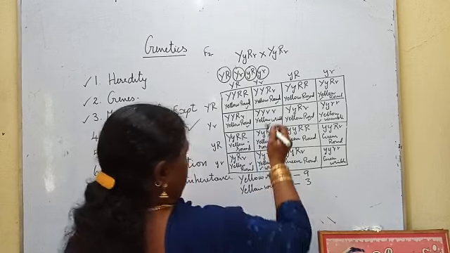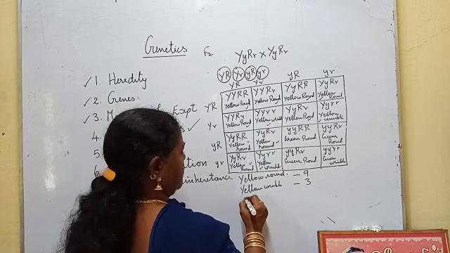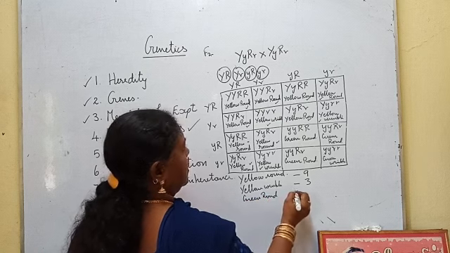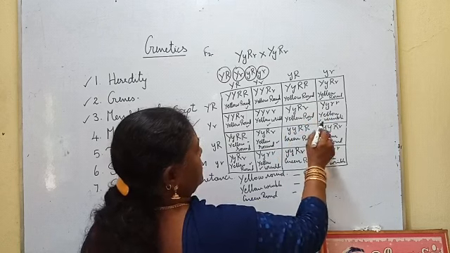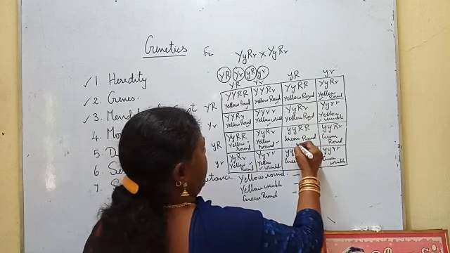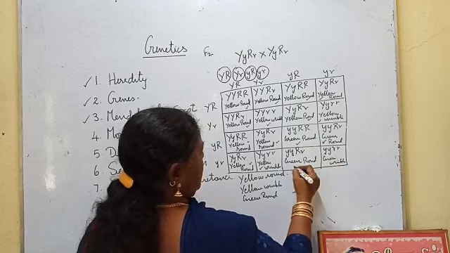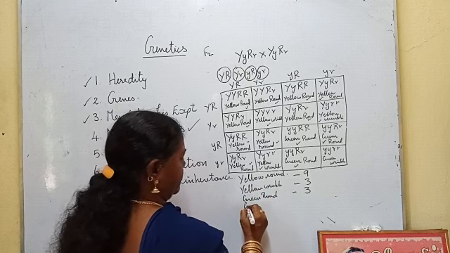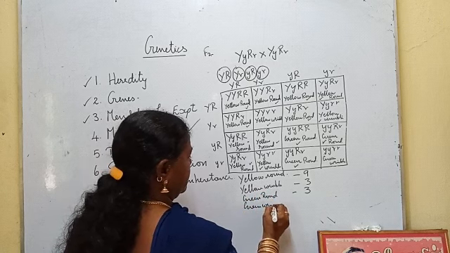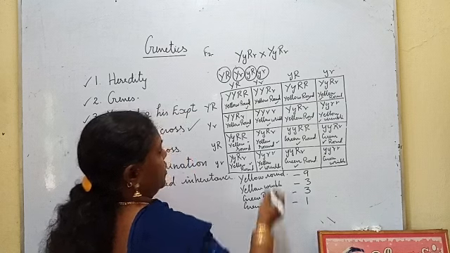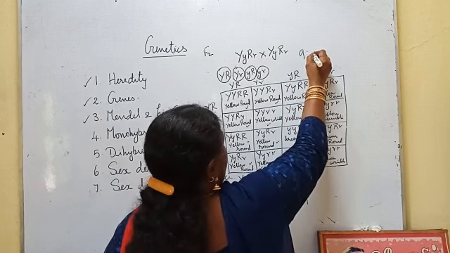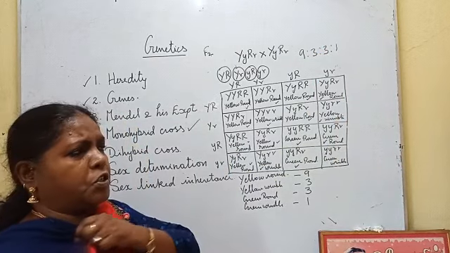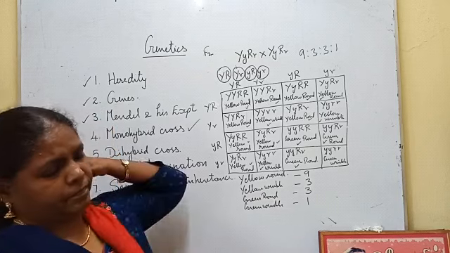Then green round. We finish these boxes. Green round 1, green round 2, green round 3. Then only one is remaining, that is green wrinkle. So this ratio, 9:3:3:1, is the phenotypic ratio of the dihybrid cross.